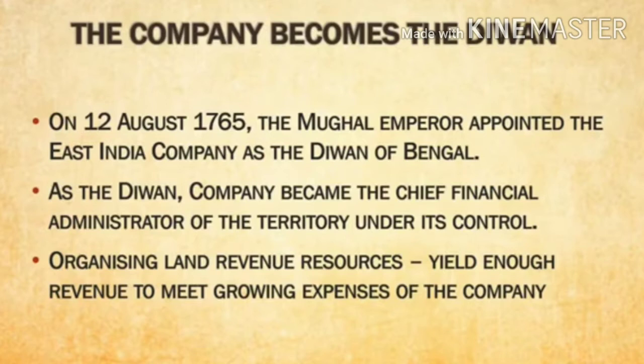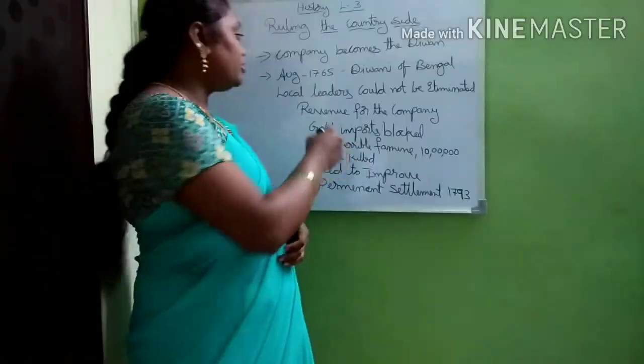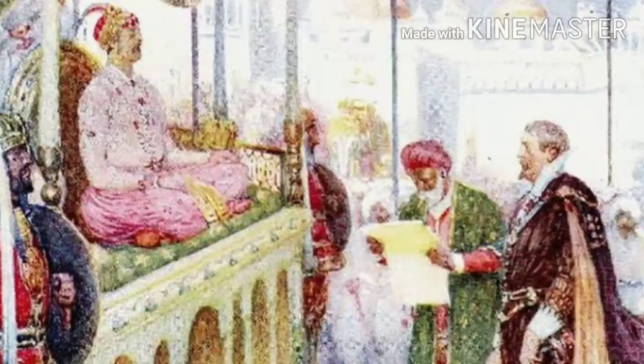And this was handed over to the company officials, that is, to Robert Clive. Robert Clive we have already learned about in the second lesson, the Battle of Plassey. Here the Britishers could not eliminate the local rulers.